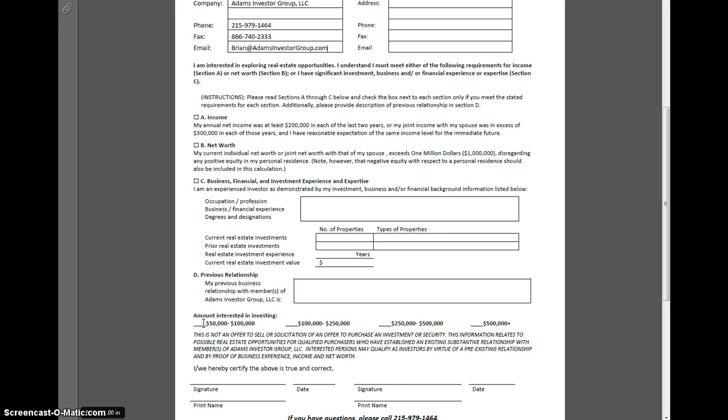After this document is completed, signed, and dated, you would fax it back to me at this particular number, or you can scan and email it to me at this particular email address. If there are any questions at all, certainly feel free to call me. And just so you know, when this form is completed and sent back, I do not audit the form. It is your representation indicating your income and net worth, so I don't request financial statements or tax returns.